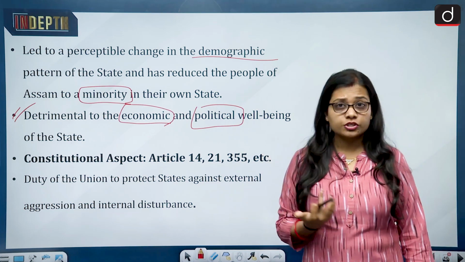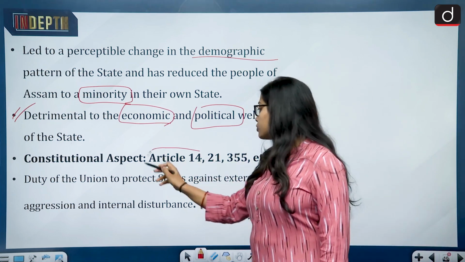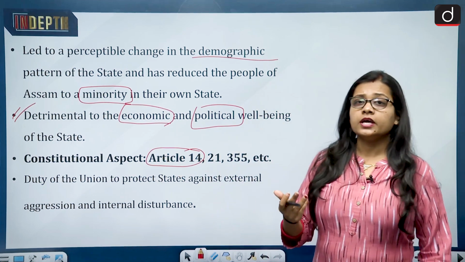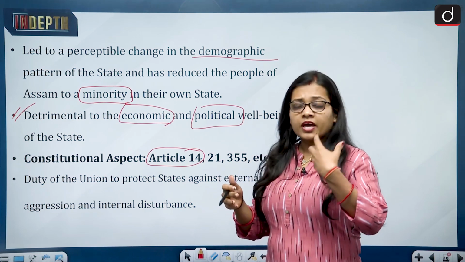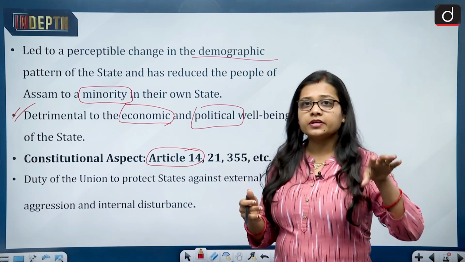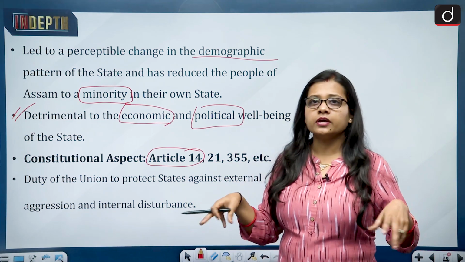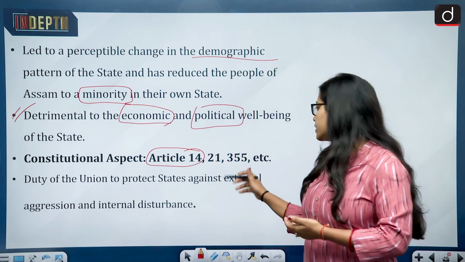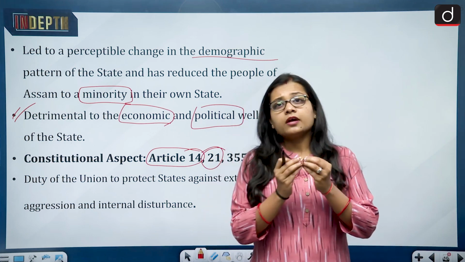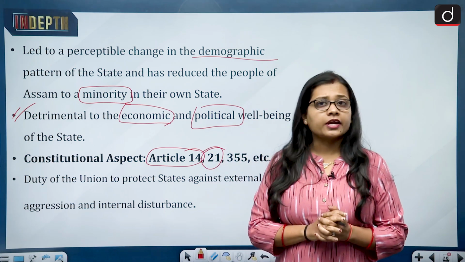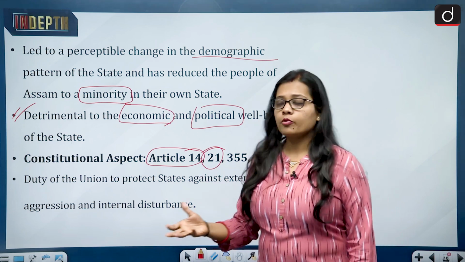And if we talk about the constitutional aspect, questions are being raised on that also, especially with regard to Article 14, that is the right to equality. Why is Assam not being treated like the rest of India? Why is Assam's date considered 1971 while the rest of India's is 1948? So this also talks about the right to equality. Then there is Article 21, which talks about the right to life, that the people of Assam also have the right to life, and the native Assamese population is putting up this point.